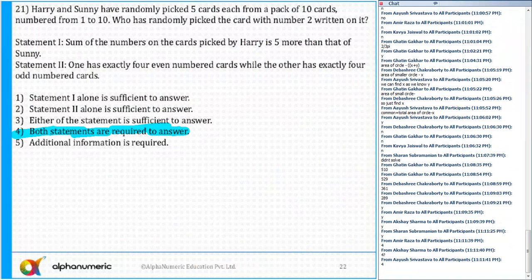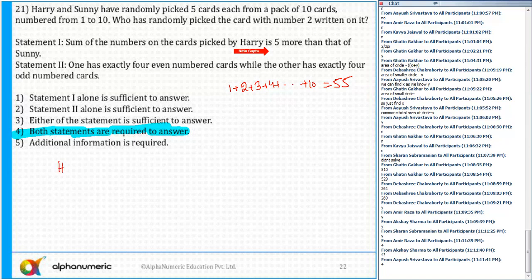Harry and Sunny have randomly picked 5 cards each from a pack of 10 cards numbered 1 to 10. Okay. Who has randomly picked the card with 2 written on it? Statement 1 says, what is the sum of all the 10 cards? So can you say the sum of all the 10 cards is 1 plus 2 plus 3 plus 4 up till 10, which is equal to 55. So from statement 1, the sum of the numbers on the cards picked by Harry is 5 more than that of Sunny.